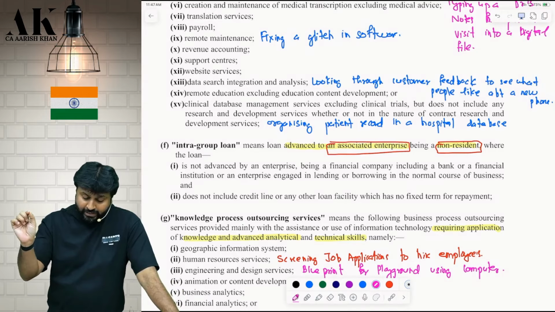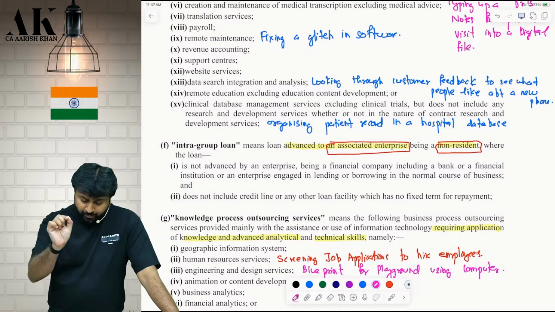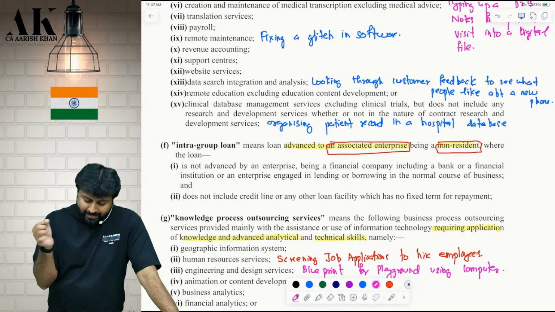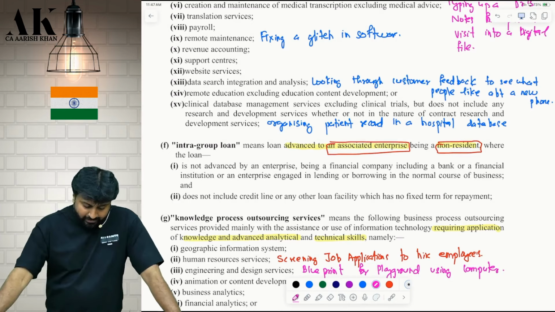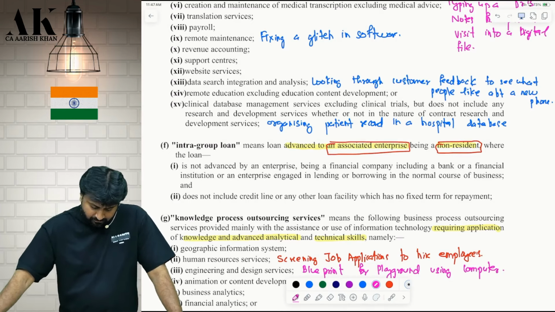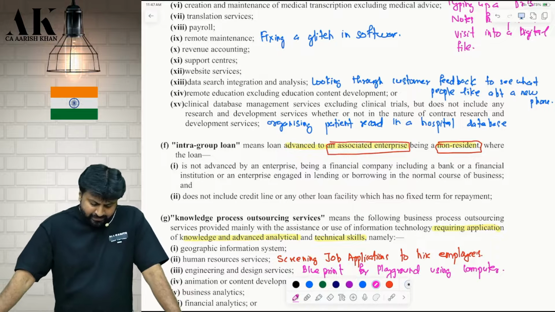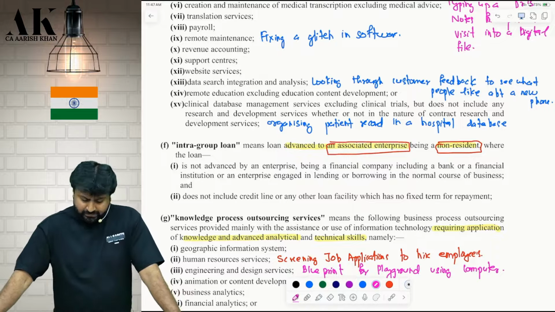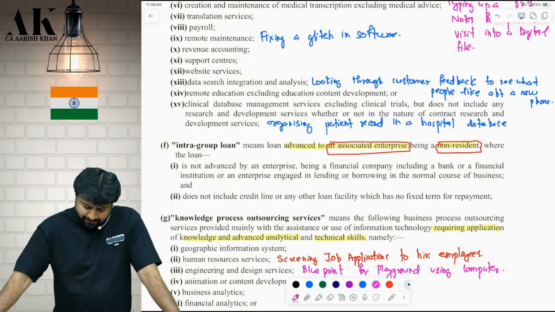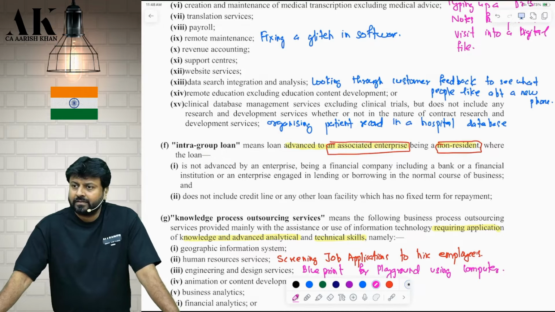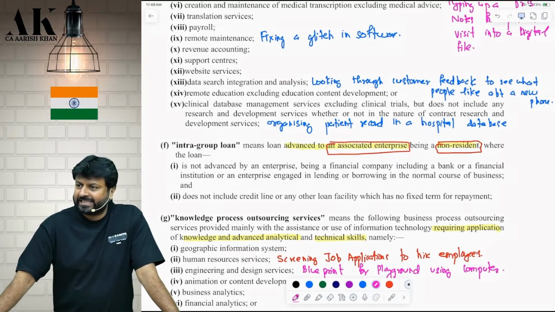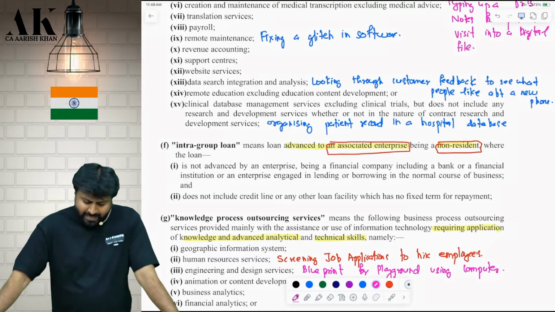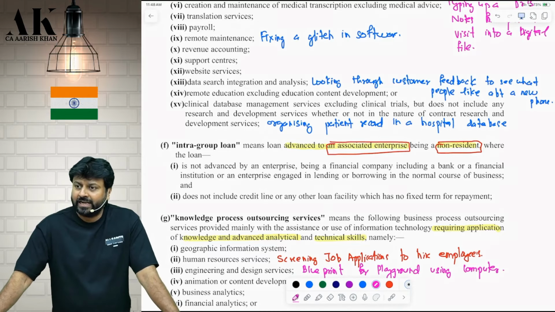Intra-group loan means, put in the box very carefully, a loan advanced to an associate enterprise being a non-resident, where the loan is not advanced by an enterprise which is a financial company or banking company or money lending assessee. Check please. So this safe harbor is not for banks. Are you clear?